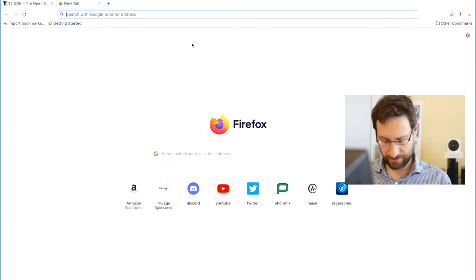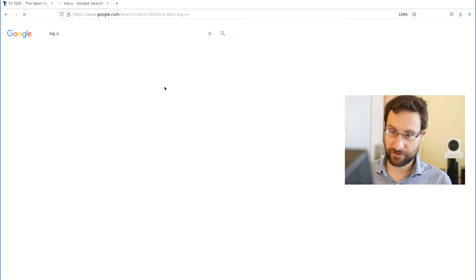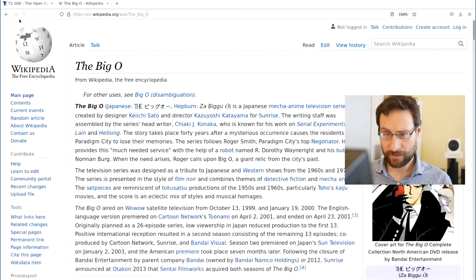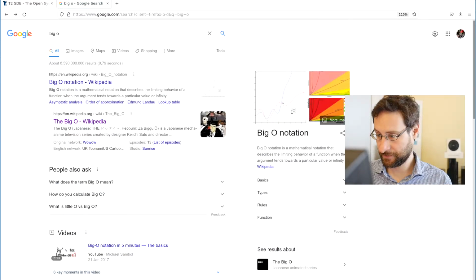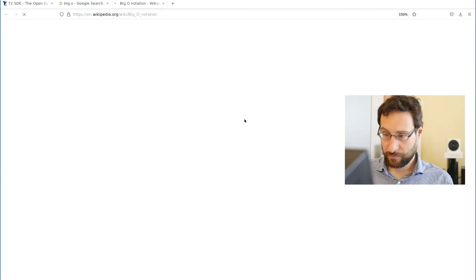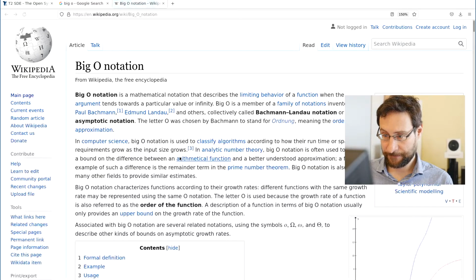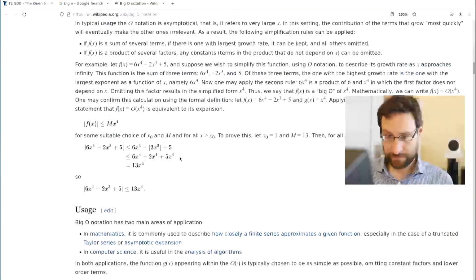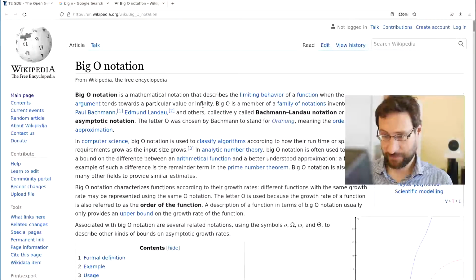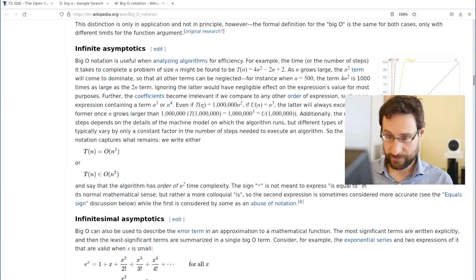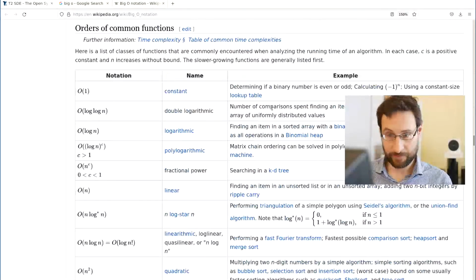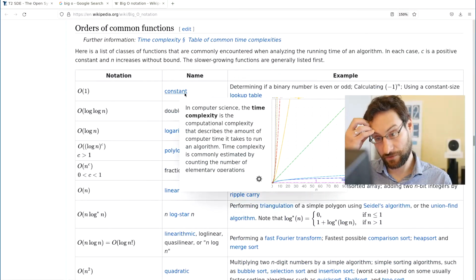Actually, I should know big O notation. I just wanted to fact check that so we don't spread some nonsense. It is constant, O(1).